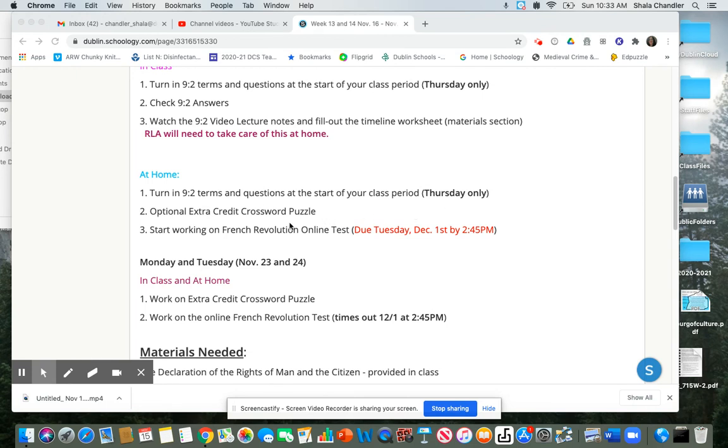I have included in this unit an extra credit crossword puzzle. Extra credit is always optional, so it's your choice. But when we get to the due date, it stands firm, because this is an optional item for you. You can also start working on the French Revolution online test. Now this test will be due on December 1st by the end of the school day on that Tuesday at 2:45.